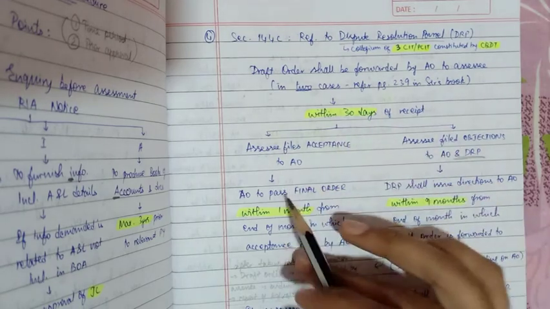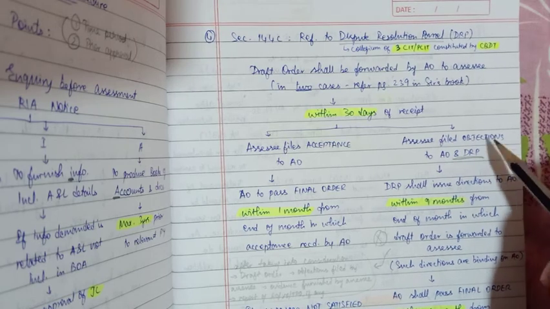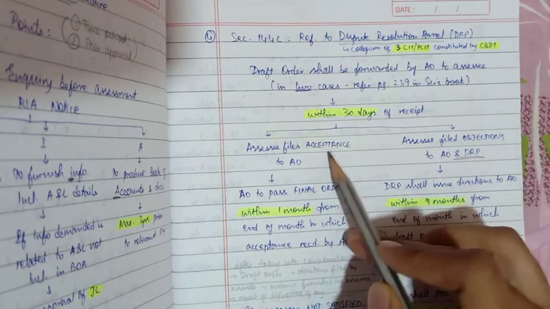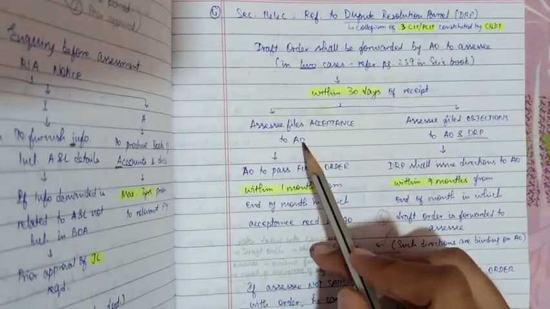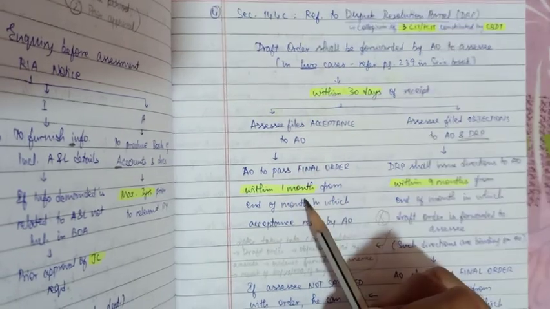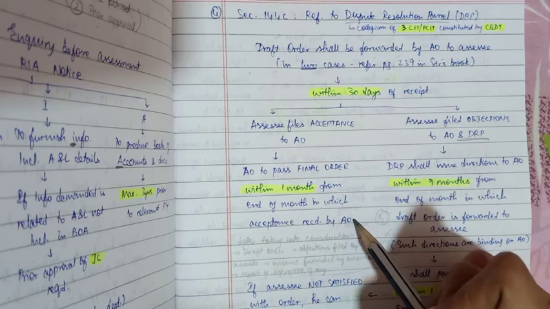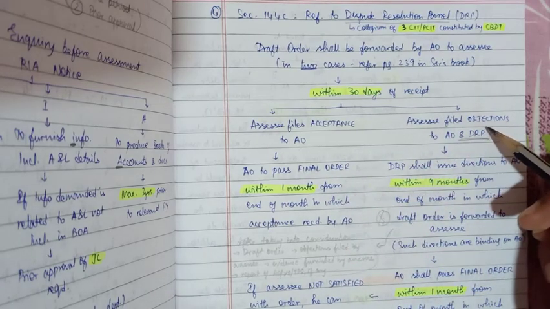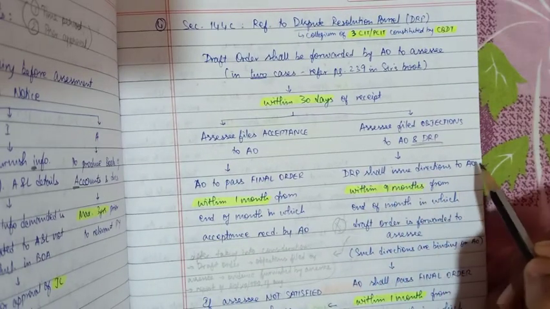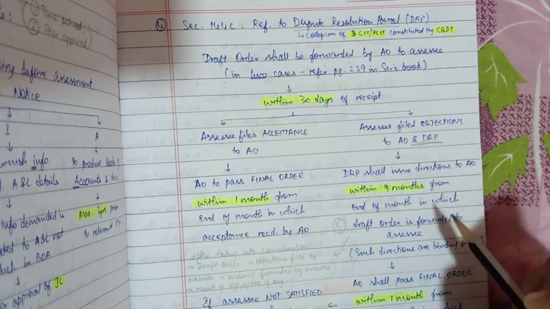Assessee files acceptance to the assessing officer, or assessee may file objections to AO and DRP. If there is any objection, then the assessee has to file it to the assessing officer as well as the DRP. And in case of acceptance, only to the assessing officer. Okay. And after the assessee files acceptance, the assessing officer should pass final order within 1 month from the end of the month in which acceptance is received by the assessing officer. Okay. And in case the assessee files objections, DRP, that is the dispute resolution panel, shall issue directions to AO within 9 months from the end of the month in which the draft order is forwarded to the assessee.